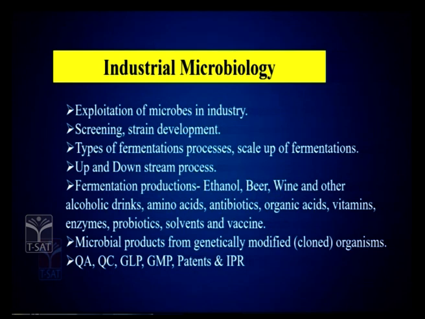In primary screening strategies, you know how you use auxanography, how you use the crowded plate technique. For each of these microbial products, we need to know what strategy to use to screen. Enrichment culturing technique: say for example, you want to use only cellulolytic organisms, so you amend the culture media with cellulose content.